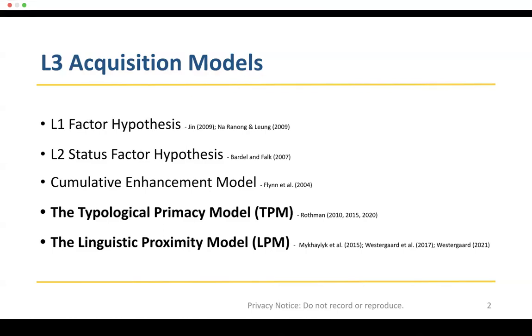The lower two are the ones that have been proposed most recently, and the ones that I examined with more depth. The typological primacy model predicts that whichever language is more typologically similar to the third language, whether it be the first or second, will be initially transferred entirely in a wholesale fashion to assist adults' third language acquisition. Meanwhile, the linguistic proximity model argues that transfer is not confined to just one language. Instead, individual properties within each language can be transferred, which can either help or hurt the learner's third language acquisition.